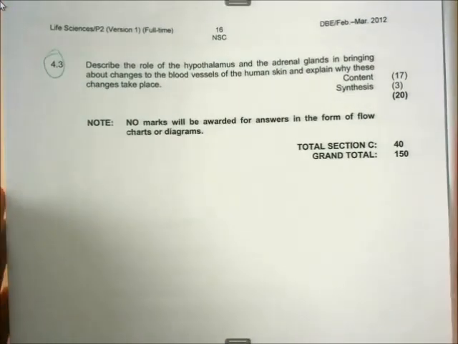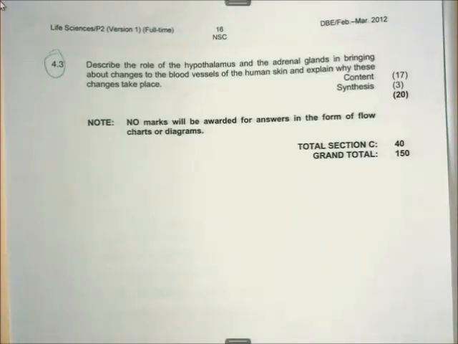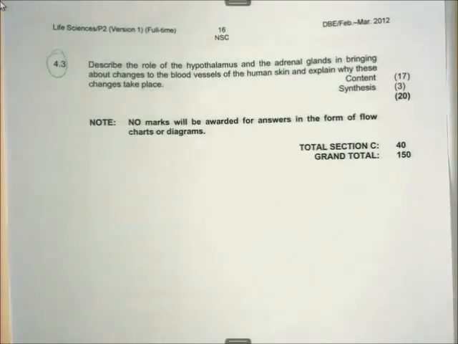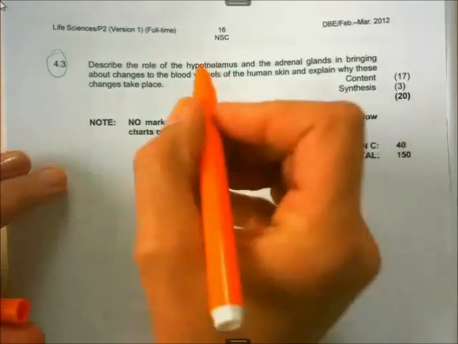Although I'm not sure that I can ask it, because it's now 20 points and I only asked 15 points, but nevertheless, let's look at something like this. For example, describe the role of the hypothalamus.